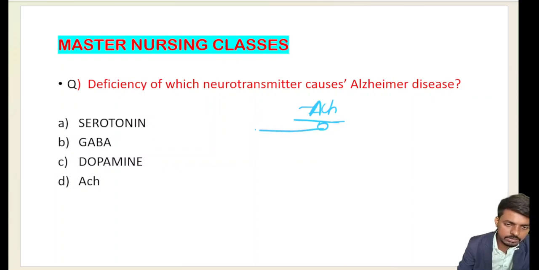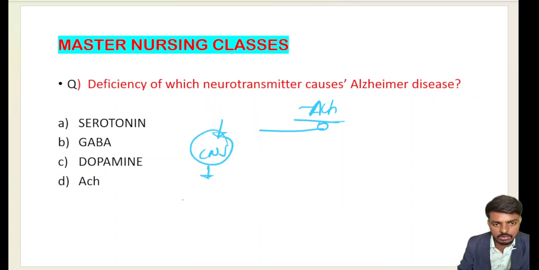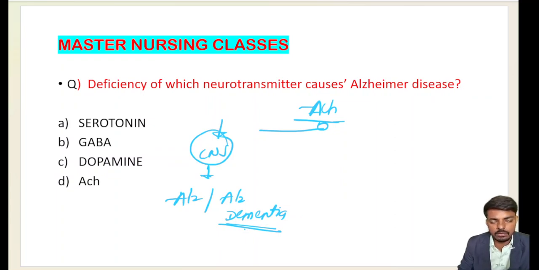So acetylcholine deficiency inside the central nervous system leads to decreased cognitive abilities, that is our Alzheimer's disease, also called Alzheimer's dementia. What happens in dementia? In dementia, there is impairment in memory, personality, and intelligence, and a total deficiency of cognitive functions. That is due to the deficiency of acetylcholine in the central nervous system, or the brain.